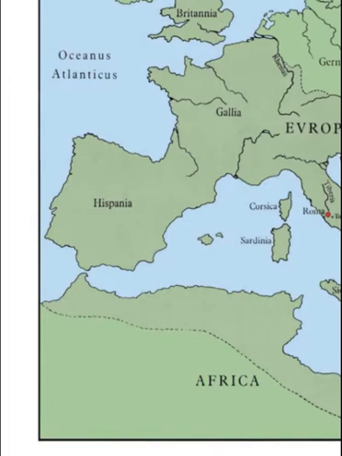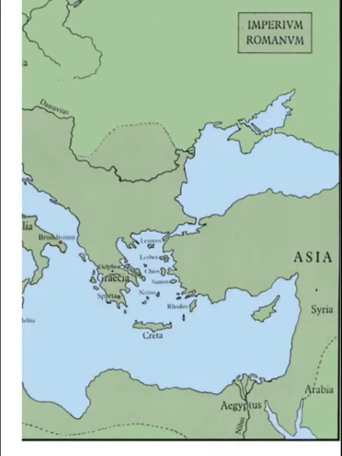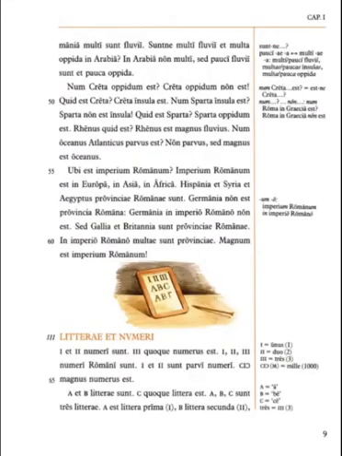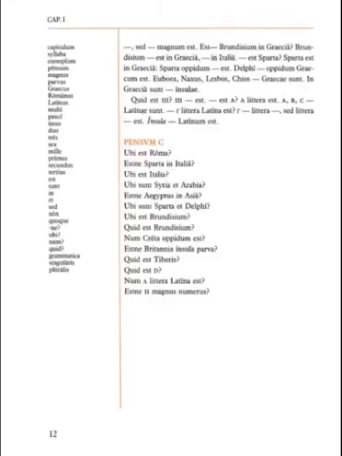Okay, so we see Rome. Rome is right here. It's a dot, which means it's a city. So Roma, we can see Roma right here, and we can see that it is in Italia if you look on the map on page 6. So now we know where Rome is. We go back to the question, which is still ubi est Roma, where is Rome? And we would say Roma in Italia est. And what do you know? That was the very first sentence in the entire chapter.